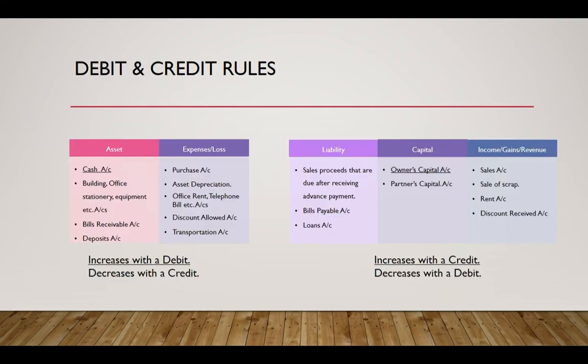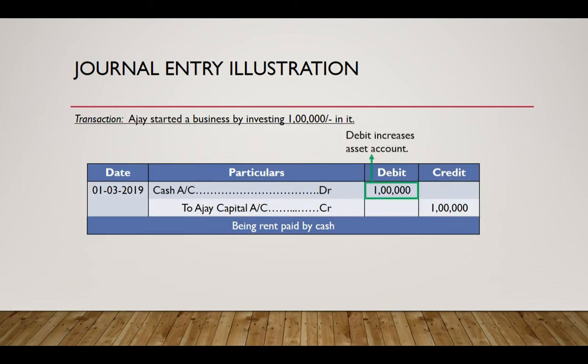Now let's go back to the debit and credit rules. In this transaction, there is an increase in cash to the business, and we know that the cash account increases with a debit. On the other hand, there is an increase in capital, and to denote an increase in capital, we credit the capital account, and accordingly we pass the journal entry as follows. We debited the cash account and credited the capital account.